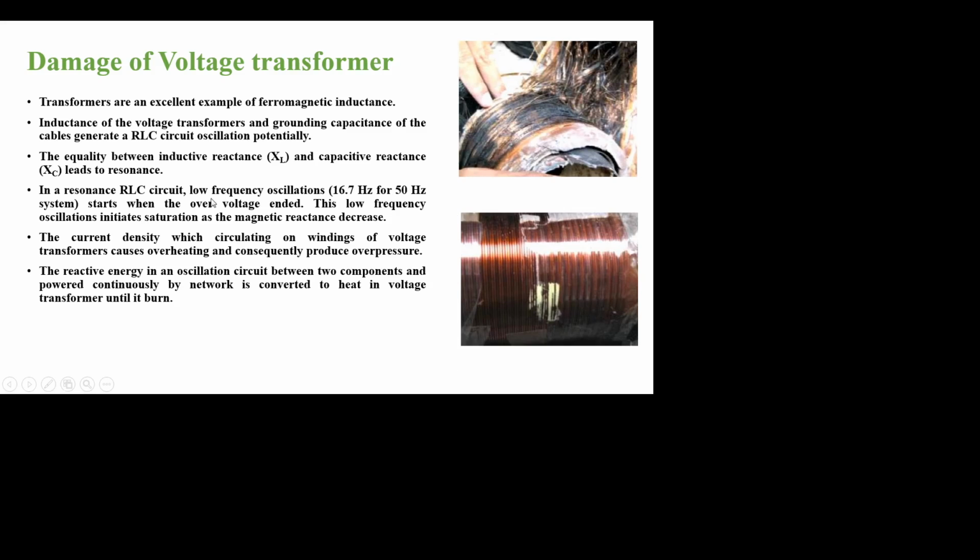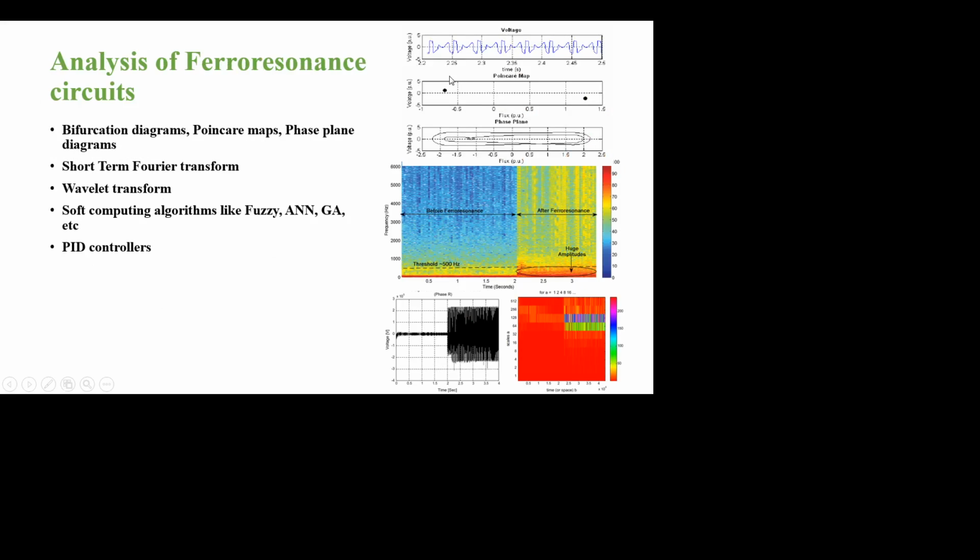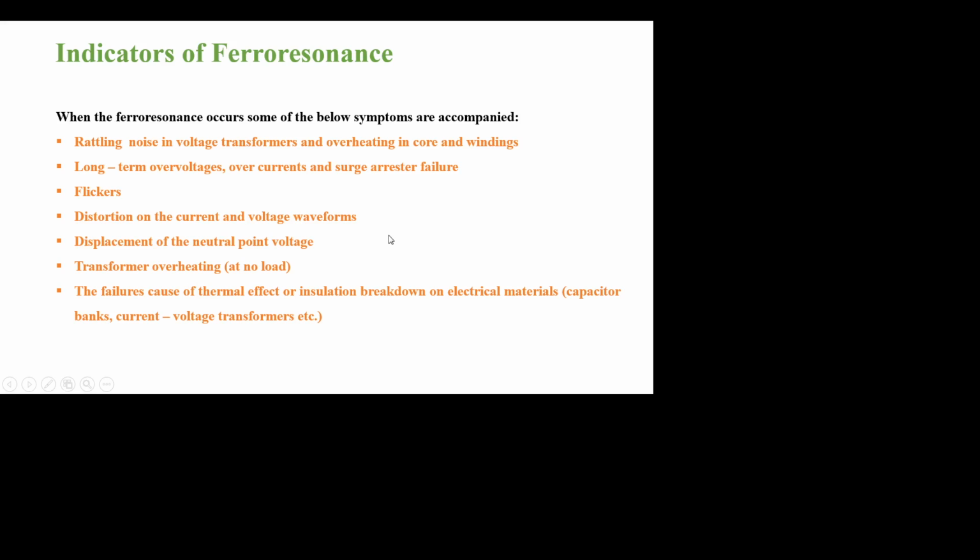The ferroresonance is accompanied with low frequency oscillations which trigger early saturation. The high current density due to saturation of the transformer creates overheating and overpressure such that the reactive energy of the circuit is converted to heat and hence the voltage transformer will burn. The ferroresonance circuits are analytically explained using bifurcation diagram, Poincare map, phase plane method, STFT, CWT, soft computing algorithms and PID controllers.